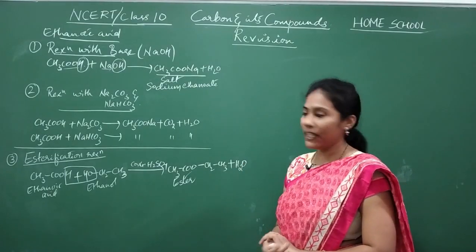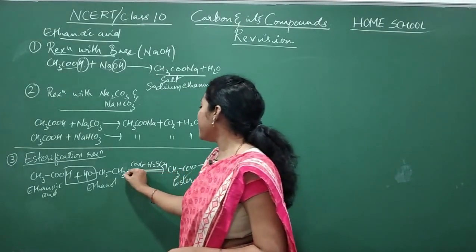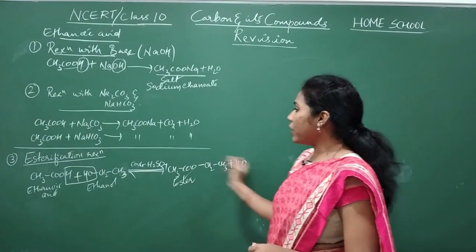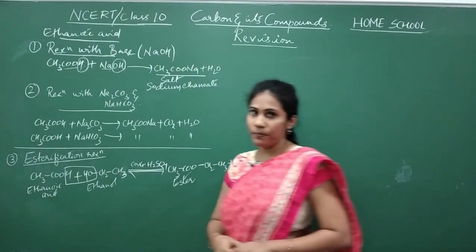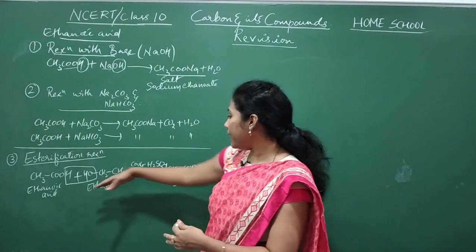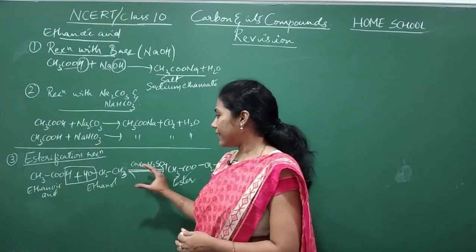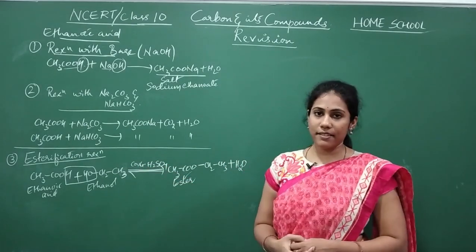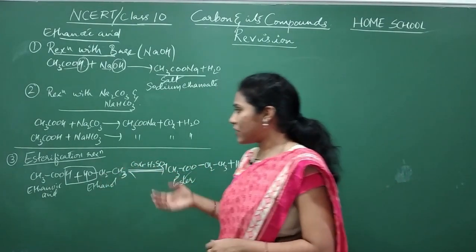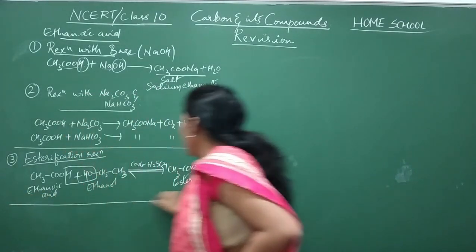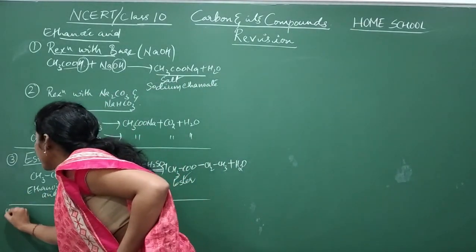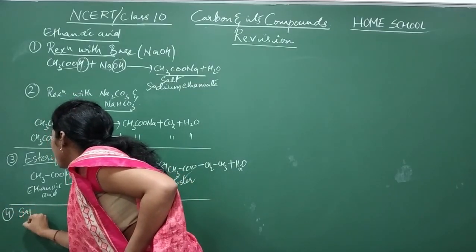Along with the ester, what is the byproduct you will get? Water. And actually this is a reversible reaction. The opposite can also happen. Ester and water can react and you will get back the acid and alcohol. So when the reaction is happening in both directions, we indicate it like this, with concentrated sulfuric acid. In presence of this only, this reaction can happen.